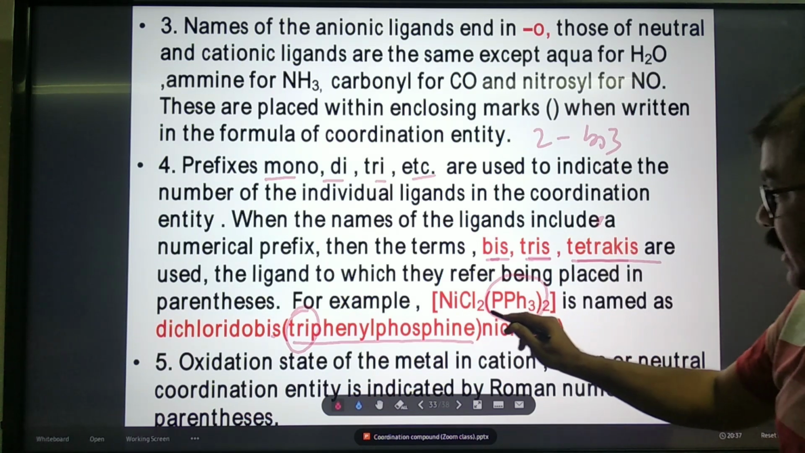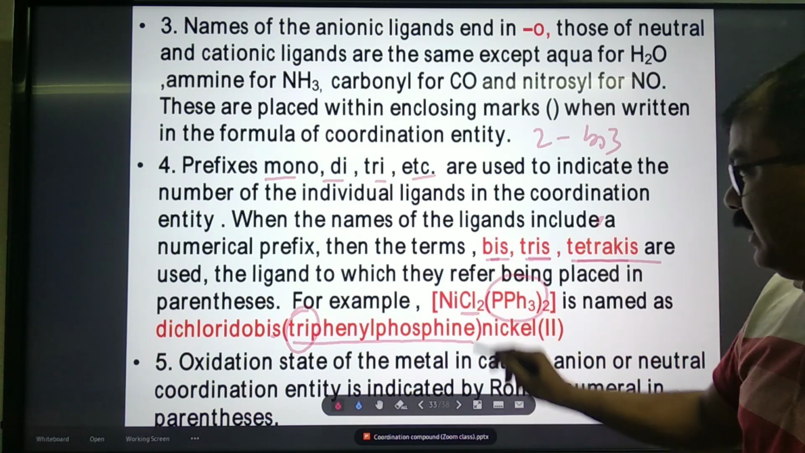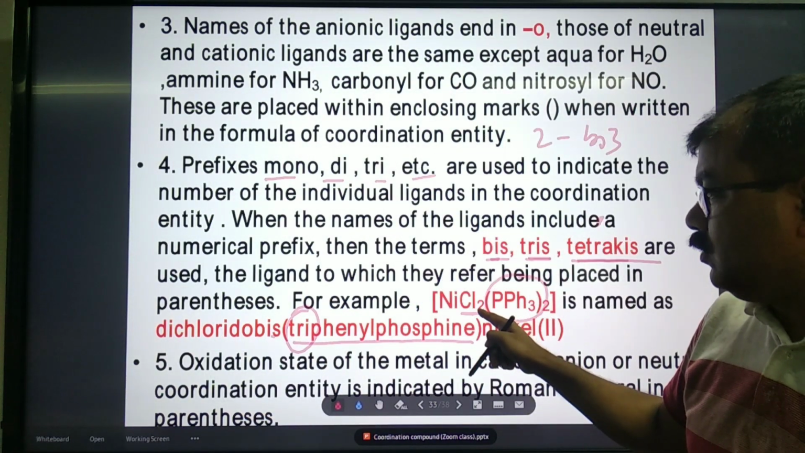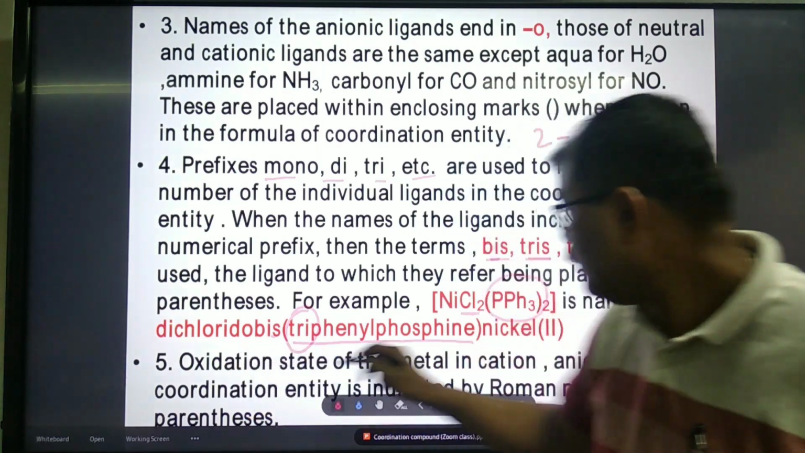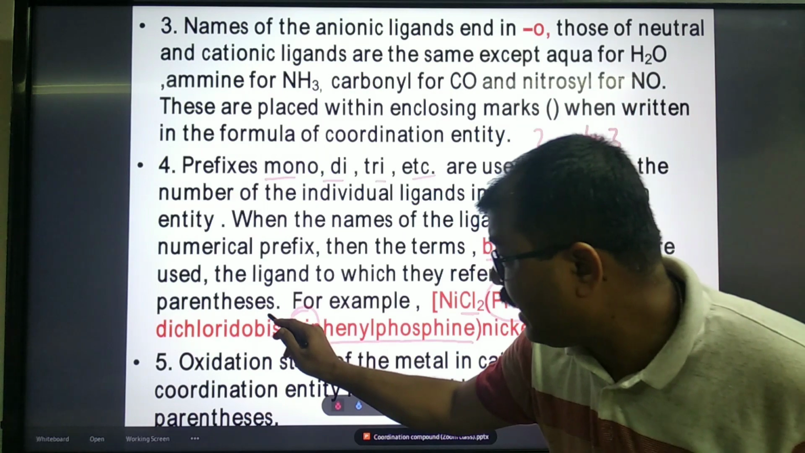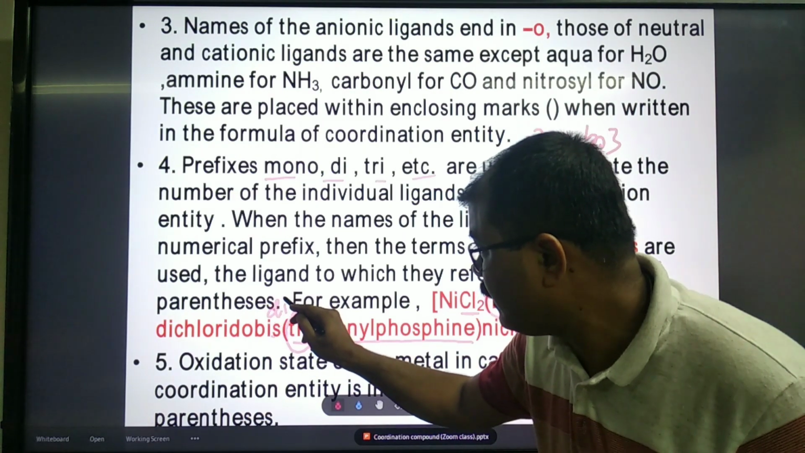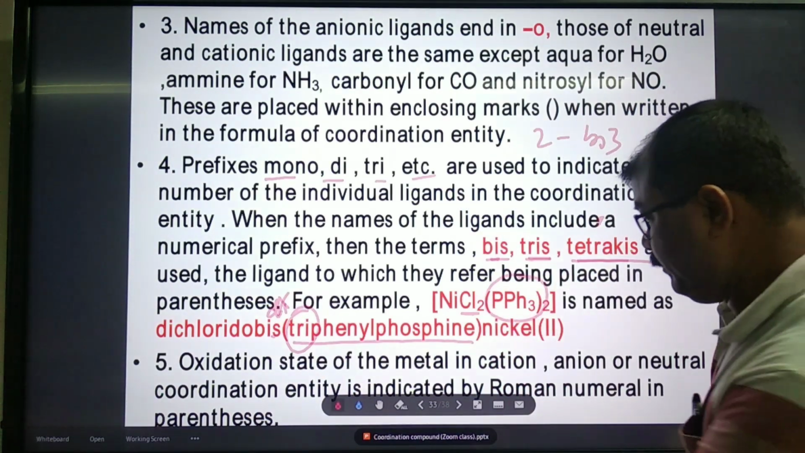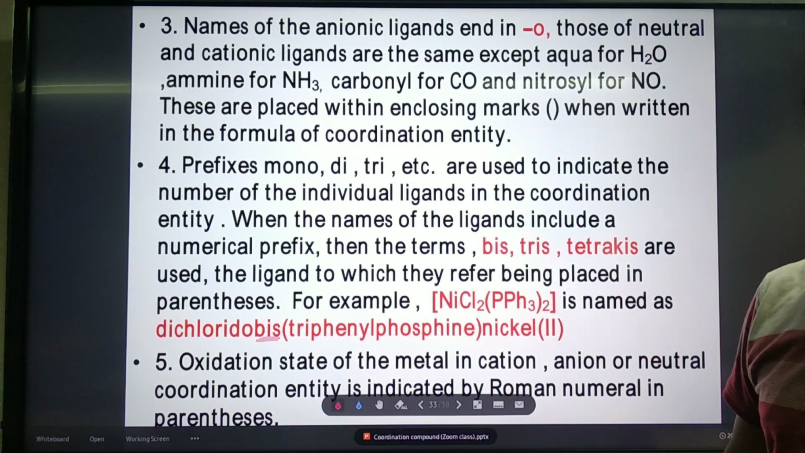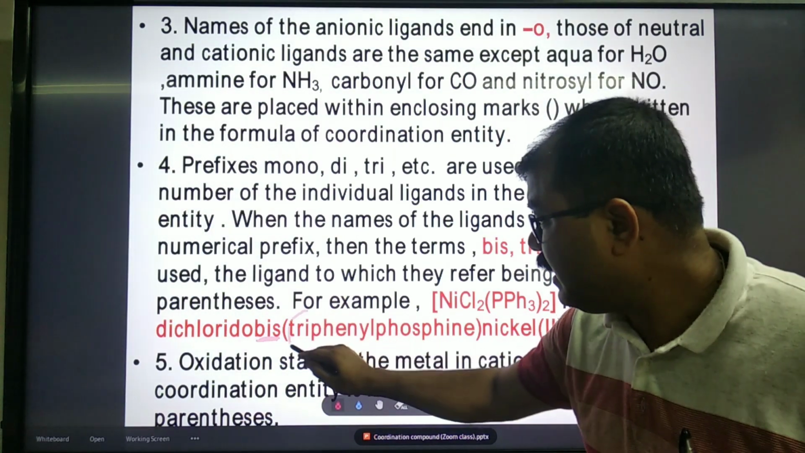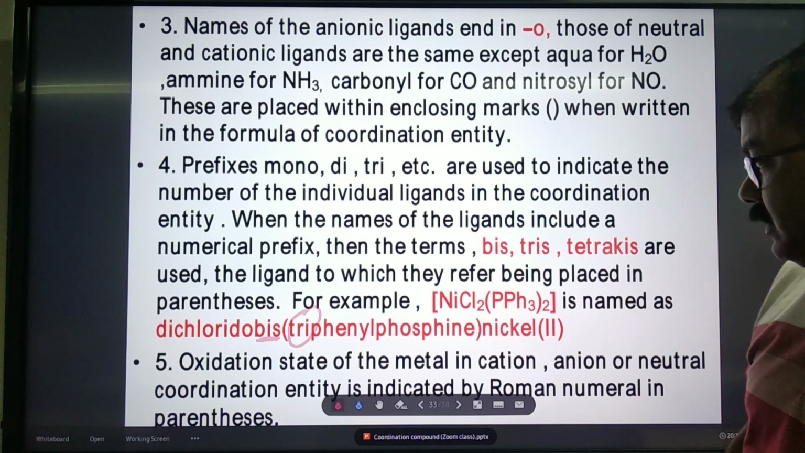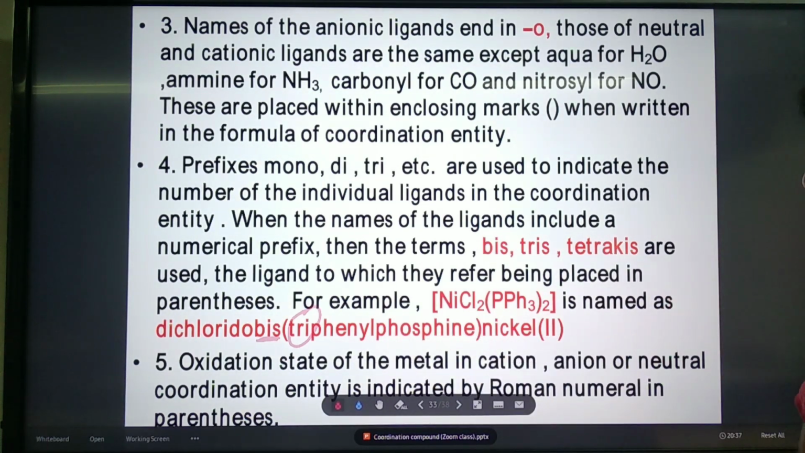So here you see, alphabetically the name first has chloride. 2 chlorine are there, so dichlorido. For 2 triphenyl phosphine, we will never write di here. What will we write? We will write bis, because in the name itself the prefix tri is there. Bis(triphenyl phosphine)nickel(II).